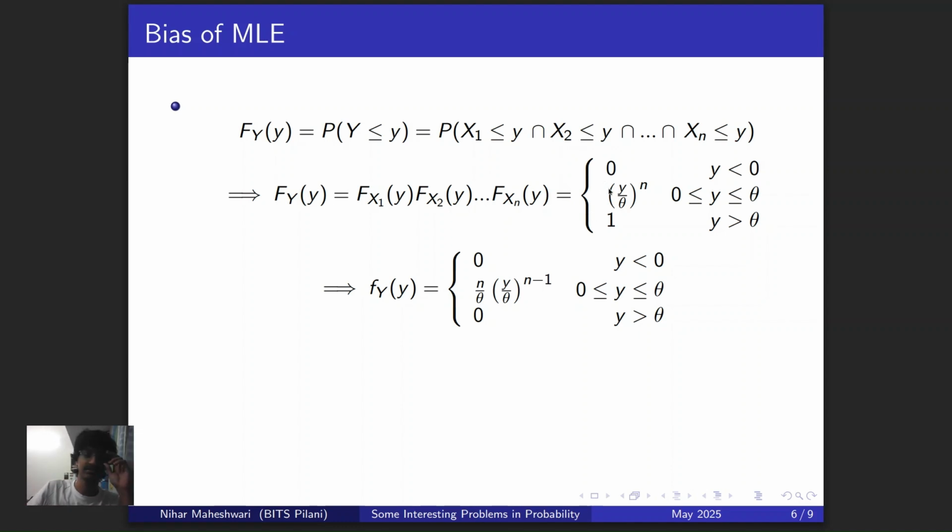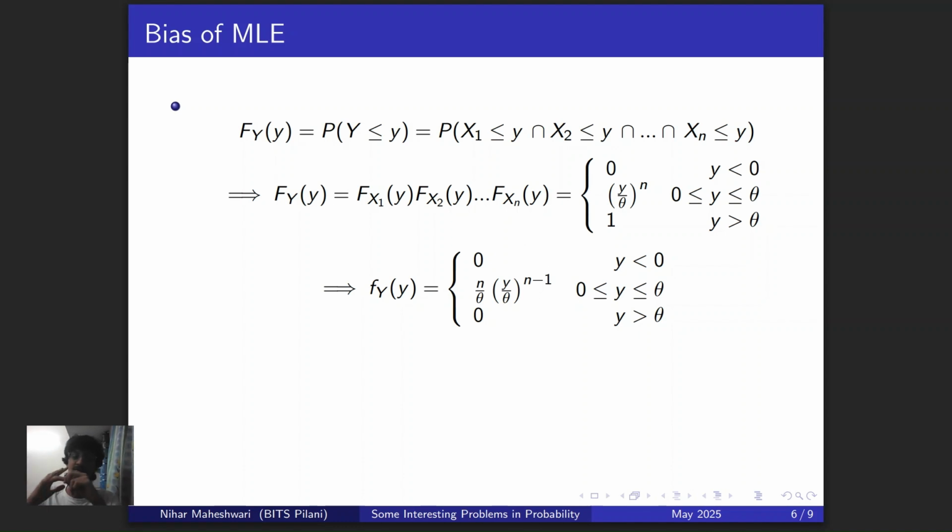The CDF of the uniform distribution is going to be of the form 0 when you're outside the range, then y by theta, and then 1 when you're again outside the range towards the right. And finally, you differentiate this and you get this interesting expression, n y raised to the power n minus 1 divided by theta raised to n.